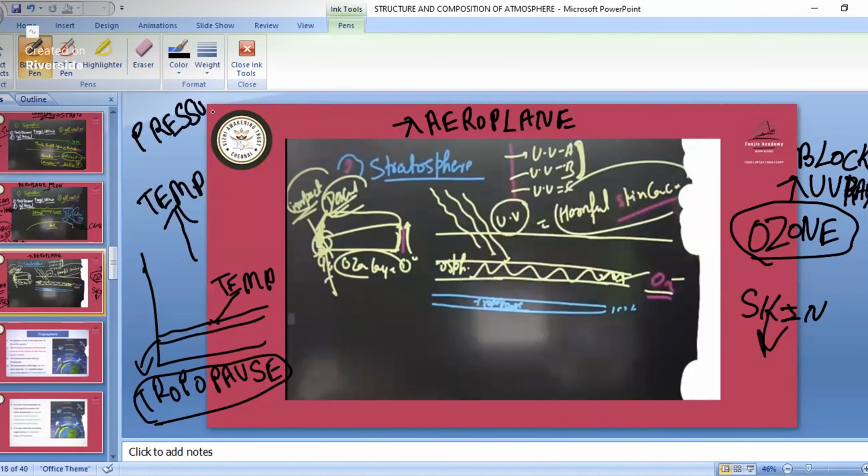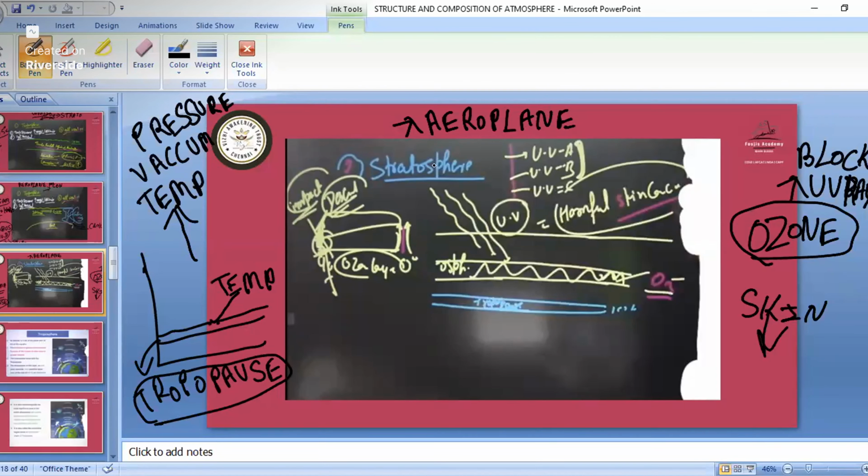And after that, what will happen? When we go into space, there will be a vacuum. There will be no presence of atmosphere, and no presence of gravity. So here in the stratosphere, what is happening? There is no such phenomenon which can obstruct the flying of aeroplanes.